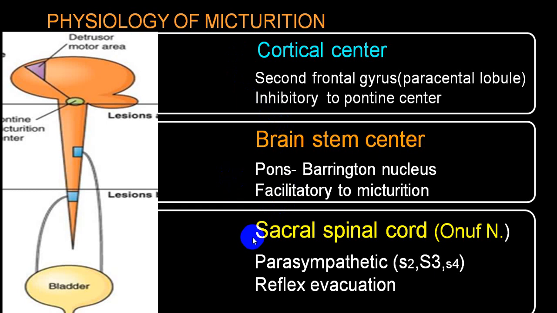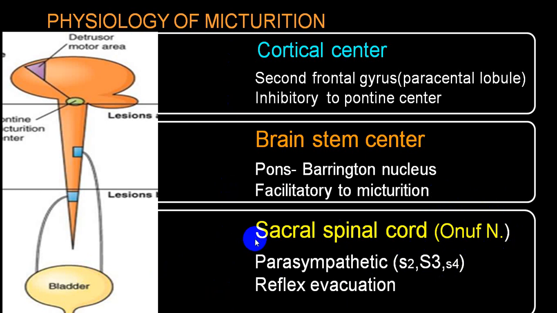But the sacral spinal cord center, where you've got parasympathetic fibers arising from the lateral horn in S2, S3, S4, is given the name Onuf's nucleus, and this will supply the detrusor muscle and internal sphincter, and that will help in voiding of urine, or what we call the act of micturition.